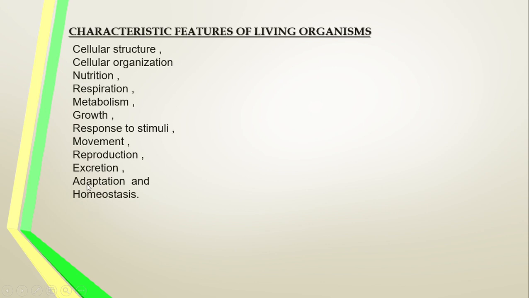These are the various characteristic features of living organisms. What are they? Cellular structure, the structure or shape of the cell, and cellular organization, that means the organization of an organism, either cellular grade, tissue grade, organ grade or organ system grade.